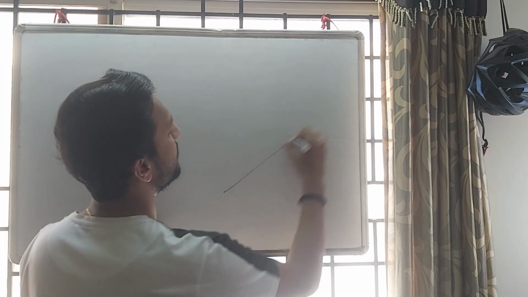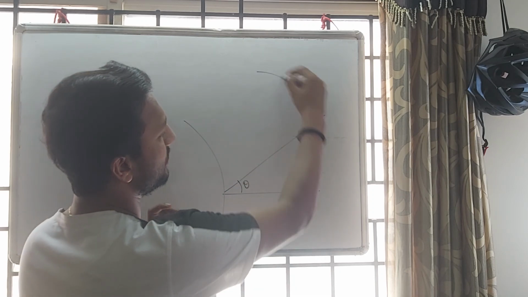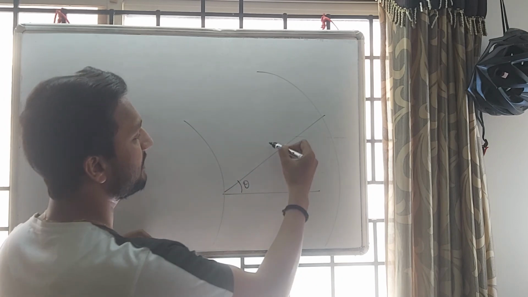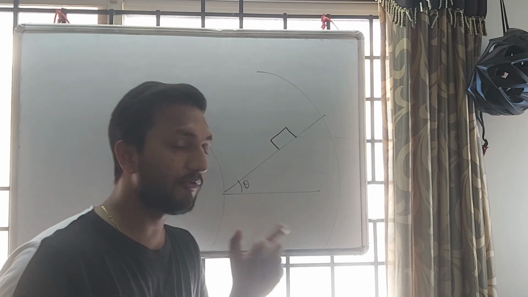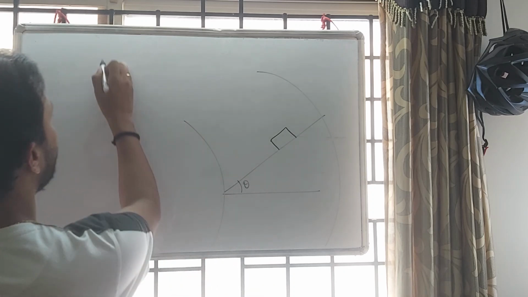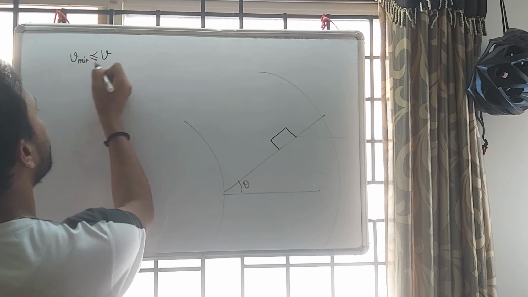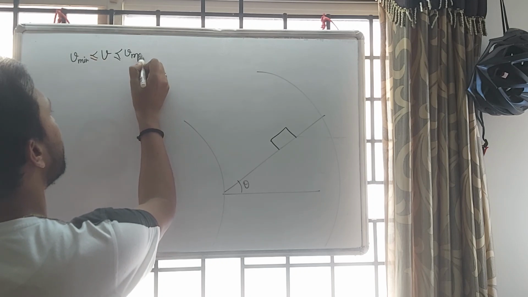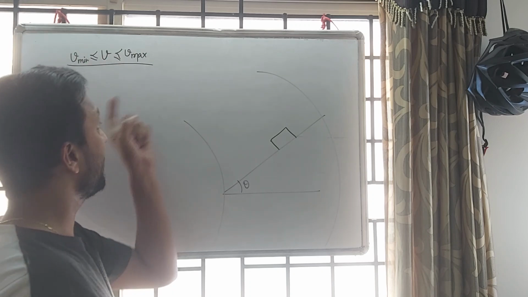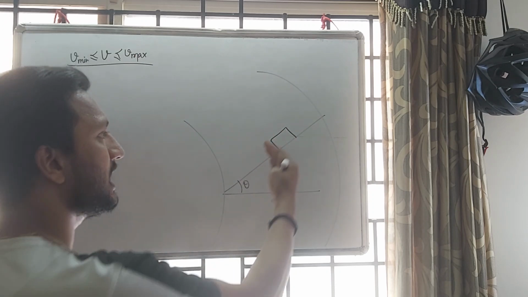Suppose you have one road that is banked at some angle theta. This is nothing but your circular track. The car is here. For that road, you need to maintain a certain velocity range, V min less than or equal to V less than or equal to V max. So velocity must be in between these two values. If your velocity exceeds this, then the car will skid out. If the velocity is lesser than this, the car will move down.